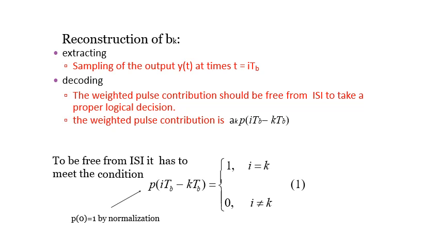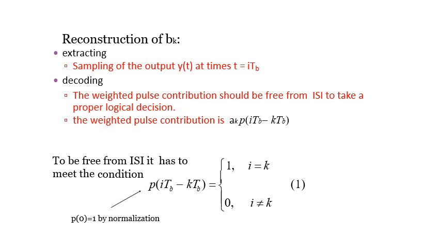To reconstruct the original input sequence bk, first the coefficients of the input sequence ak should be extracted by sampling the output y(t) at times t equal to iTb. Then the decoding, which requires the weighted pulse contribution, should be free from ISI to take the proper logical decision.